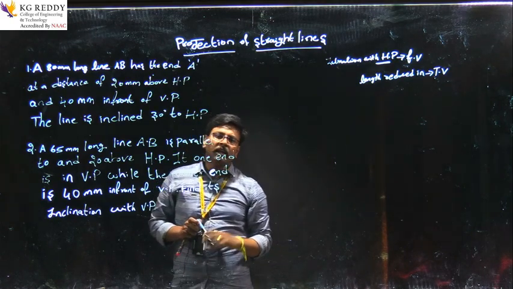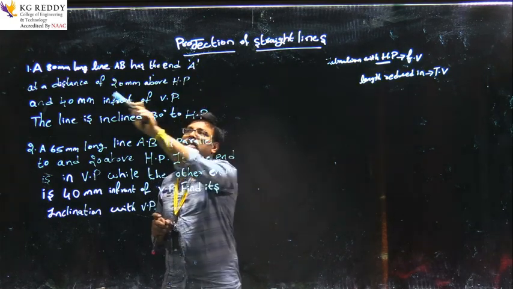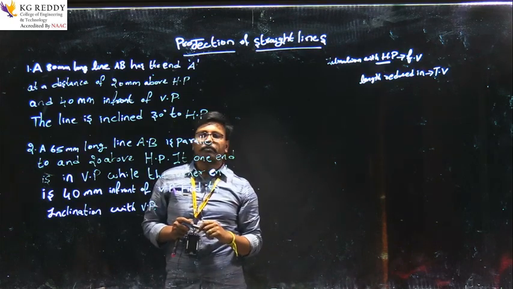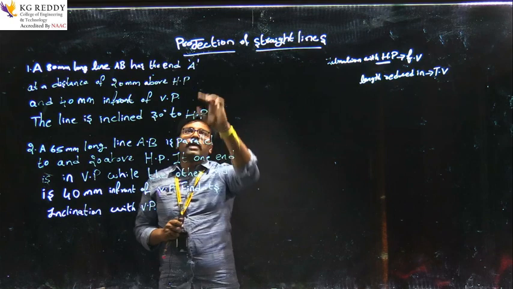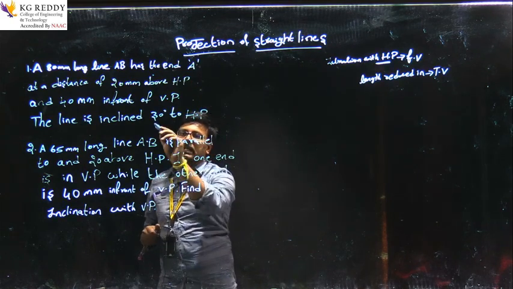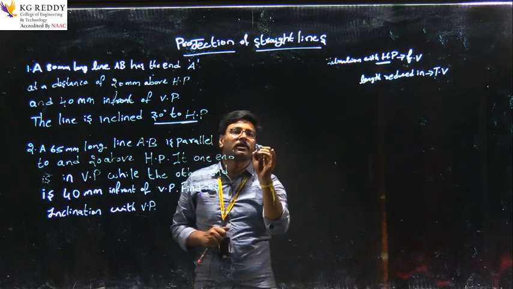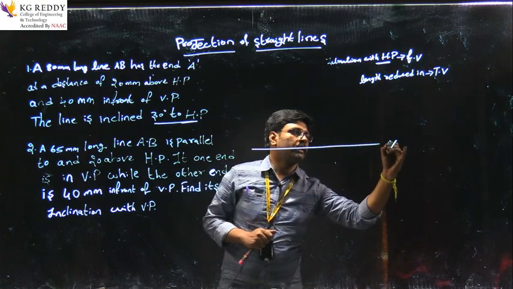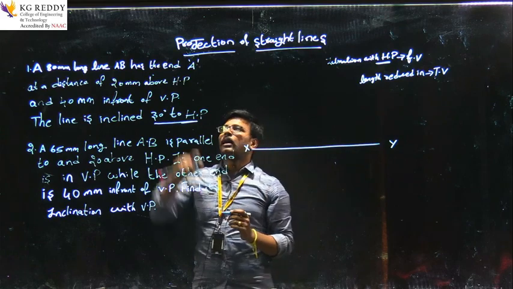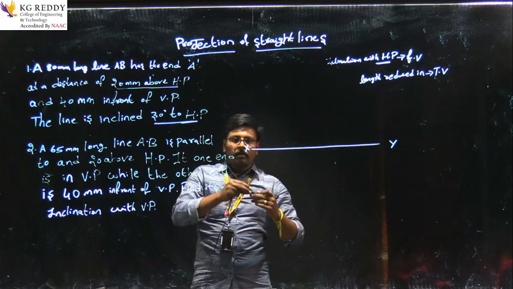So here one thing that we have to observe: the end A is at a distance of 20 above the horizontal plane. So we have to relate this horizontal plane data and the inclination to the horizontal plane. These two we have to relate. The first thing we have to draw, as we know, is the XY reference line, and here the 20 above the horizontal plane. Let me do this.